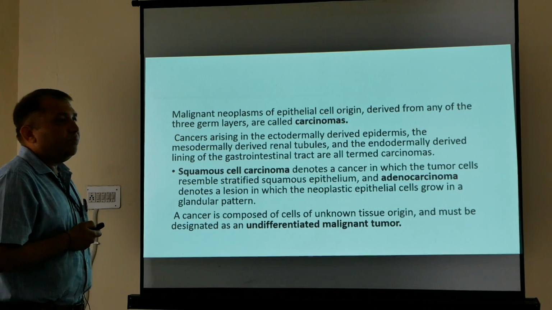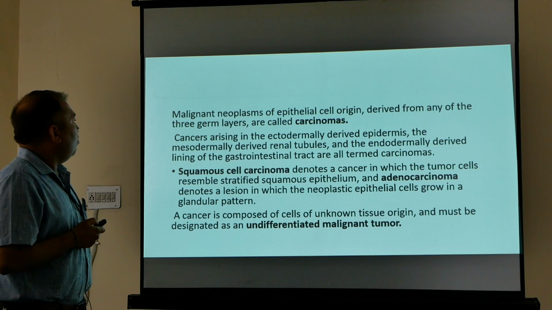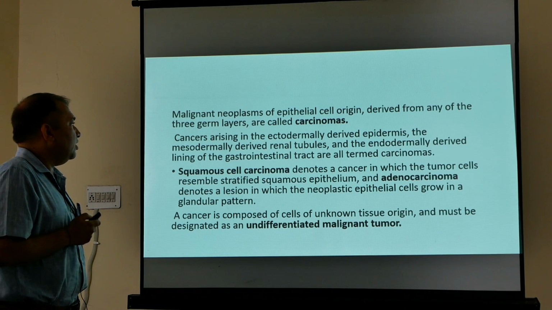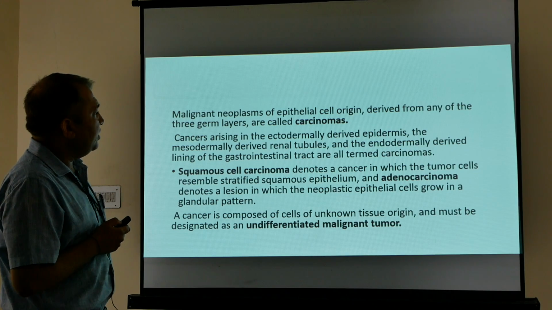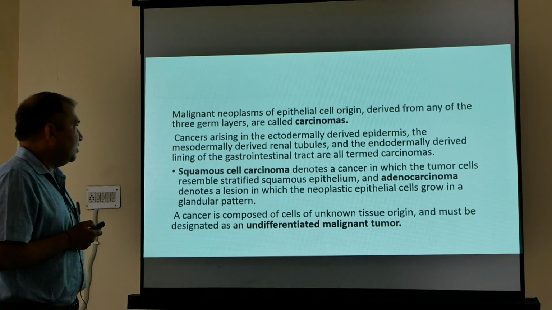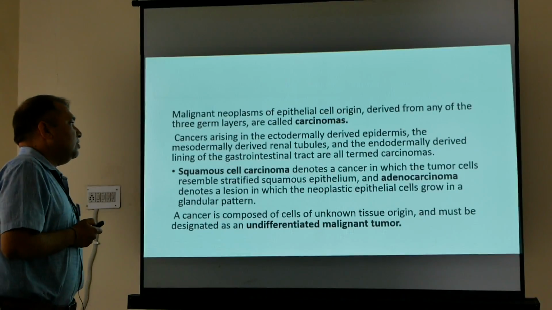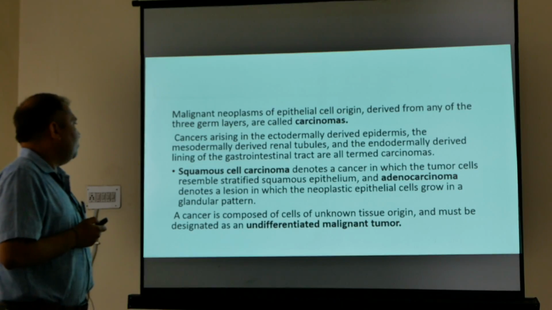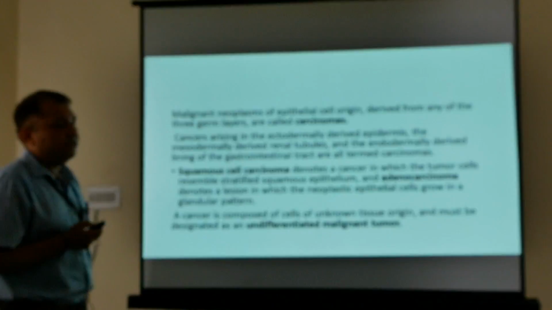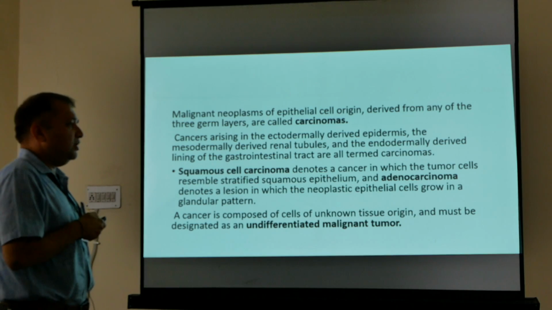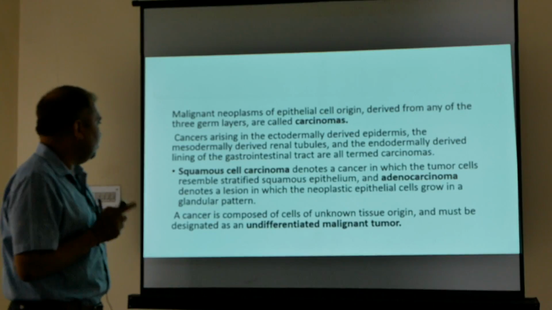Now, malignant neoplasms of epithelial cell origin, derived from any of the three germ layers, are called carcinoma. Cancer arising in the ectodermally derived epidermis, the mesodermally derived renal tubules, and the endodermally derived lining of the gastrointestinal tract are all termed carcinoma. Whether endodermal, mesodermal or ectodermal, all are called carcinoma.